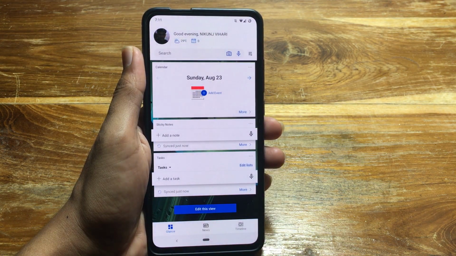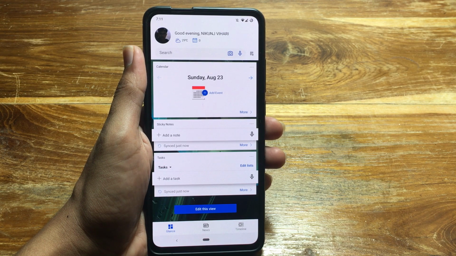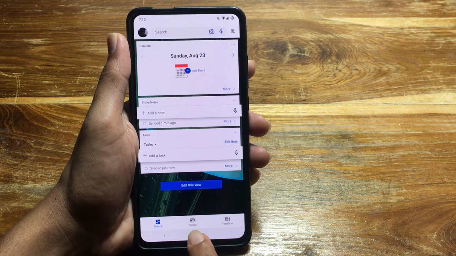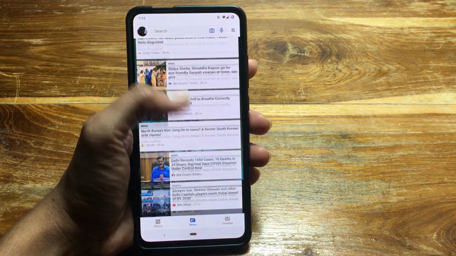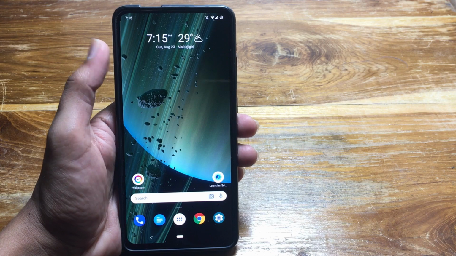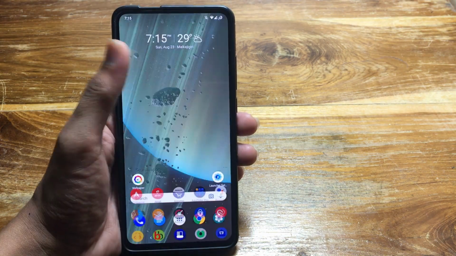Swiping left on the home screen would bring you to the feed. Here you have options to see the calendars, sticky notes and tasks that are linked to your Microsoft account. There is a newsfeed option as well integrated into the same screen. Give this launcher a try and I'm definitely sure that you would like it.